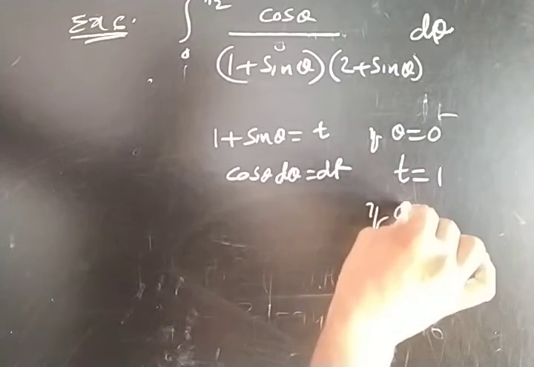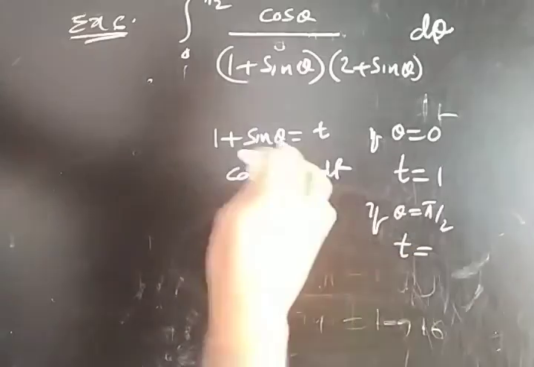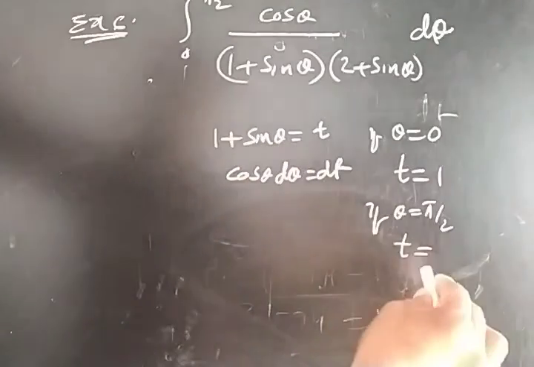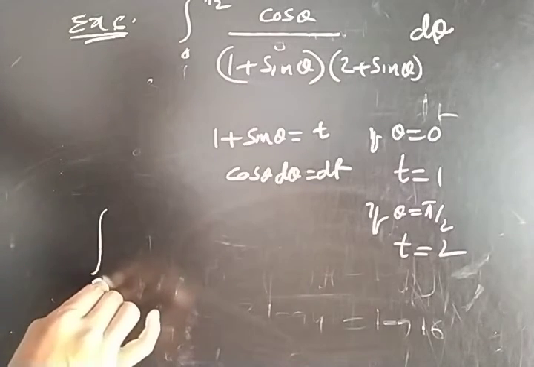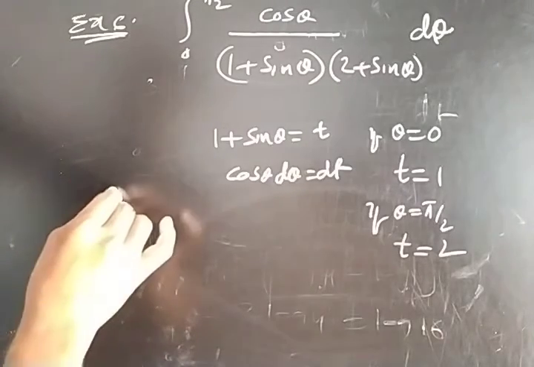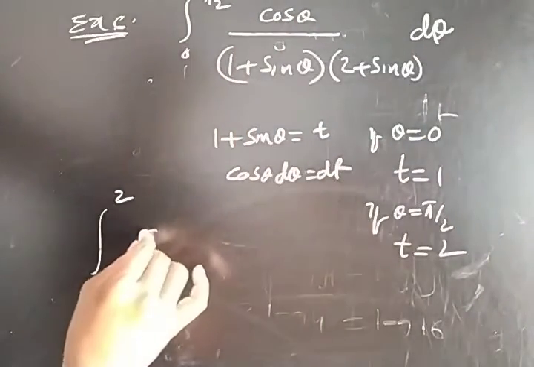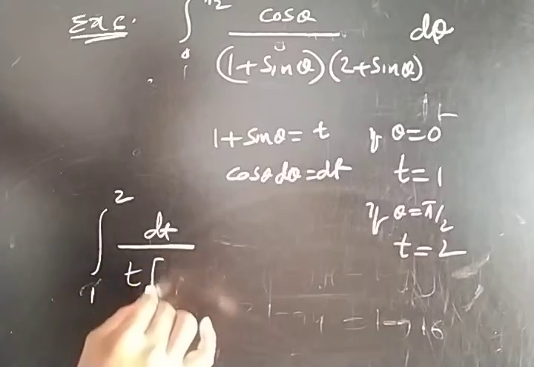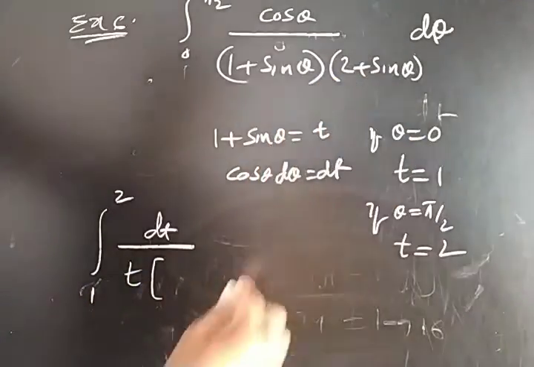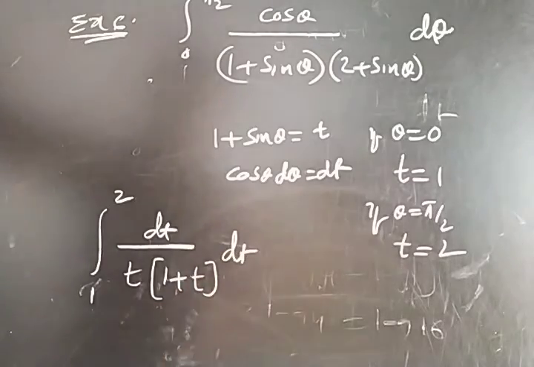If theta equals pi by 2, then substituting here, sin pi by 2 is 1, so t equals 2. So the integration becomes lower limit 1, upper limit 2. In place of cos theta d theta is dt, by 1 plus sin theta is t, and this we can write as 1 plus t, 1 plus t dt.